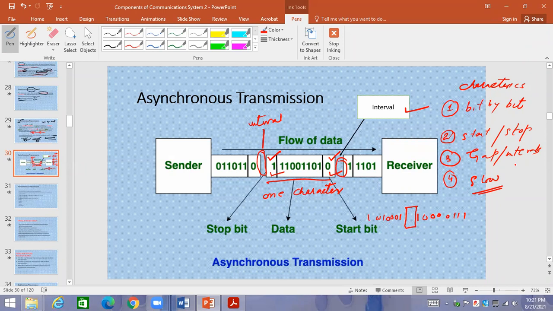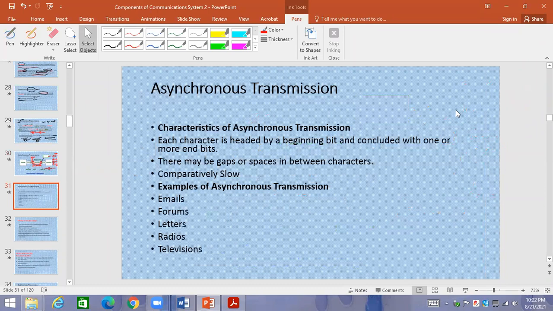Are you getting all these points? I hope all these points are clear. If a question comes for 3 marks, will you be able to write or not? Write 3 characteristics of the asynchronous transmission. What are the 3 characteristics? You must know. If you need to draw the diagram, you must know how to draw the diagram. The diagram is already displayed in front of you. I will give it to you in your notes as well. This point is clear. Come to the next point.